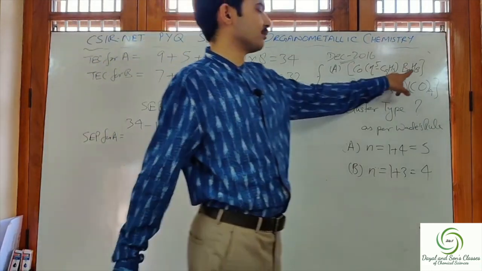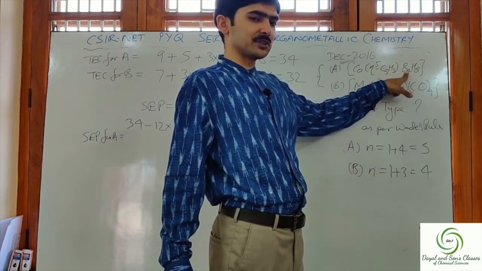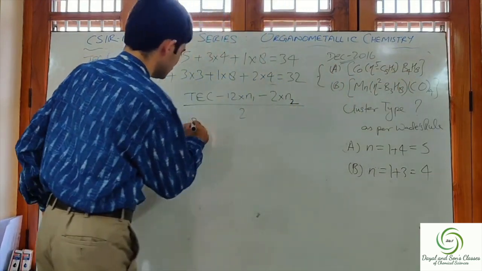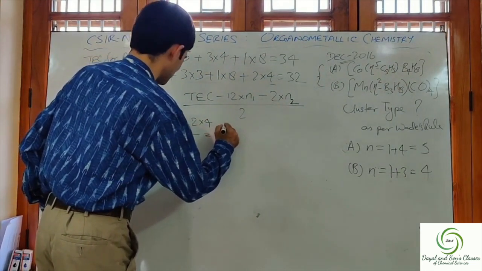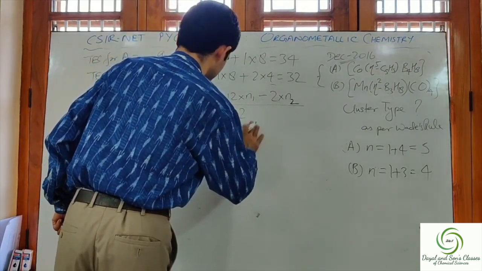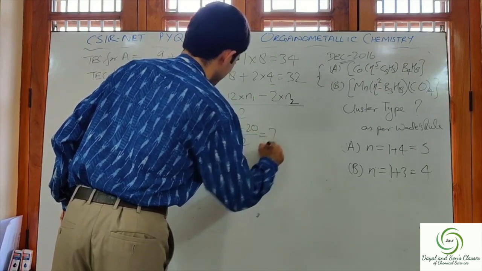Now here we have four boron atoms that are forming the peak, so N2 will be equal to 4. So 2 into 4 whole divided by 2, that is equal to 34 minus 20 divided by 2, that is equal to 7.